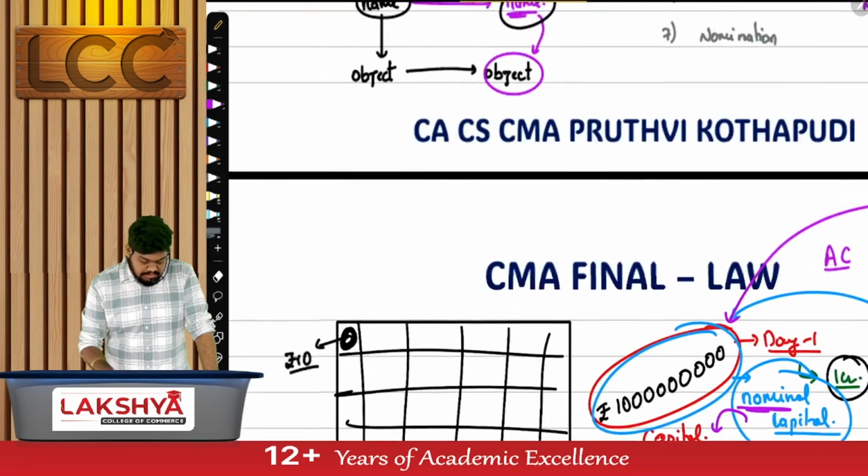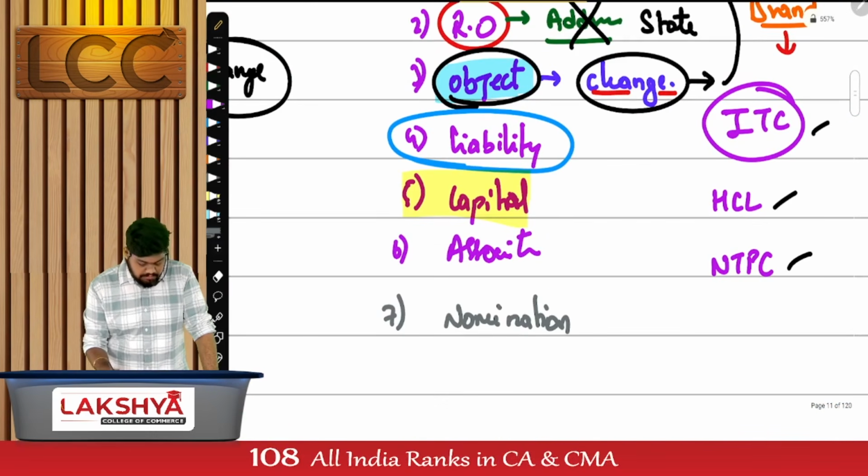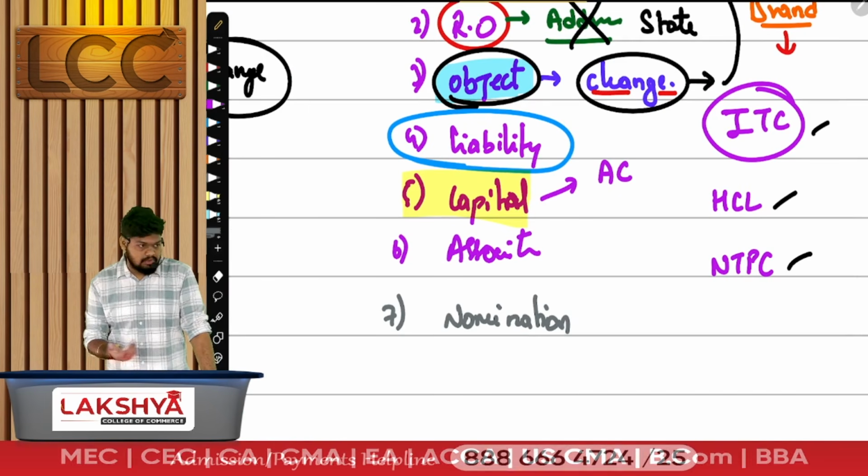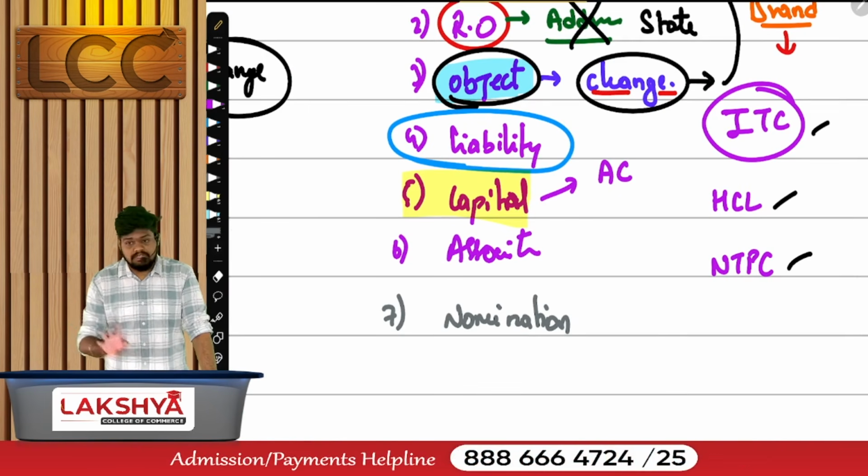So what is mentioned in your capital clause? Start answering all of them. What's the first thing mentioned in the capital clause? Authorized capital, or you can also call it nominal capital. It is mentioned here for namesake, but I'm not going to use it.